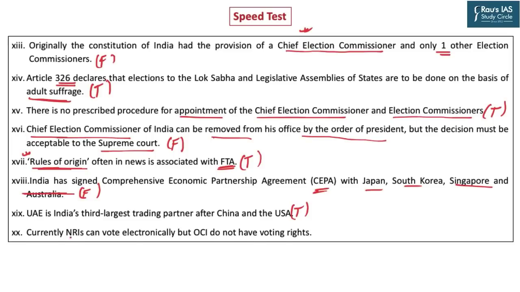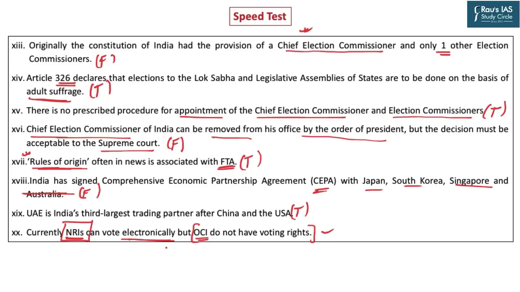Currently, NRIs can vote electronically, but overseas citizens of India do not have voting rights. See, currently, overseas citizens of India do not have voting rights. This is absolutely correct. And NRIs have voting rights. But NRIs cannot vote electronically. There's a system of sending the postal ballot electronically,